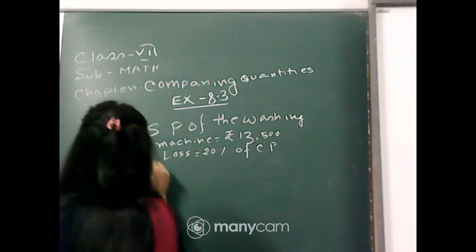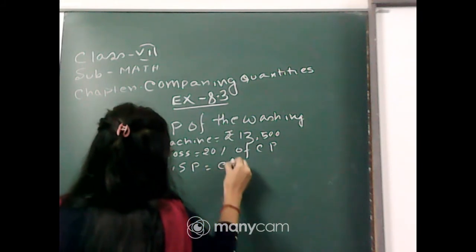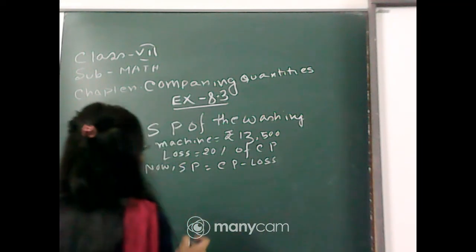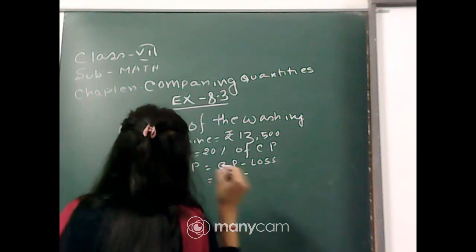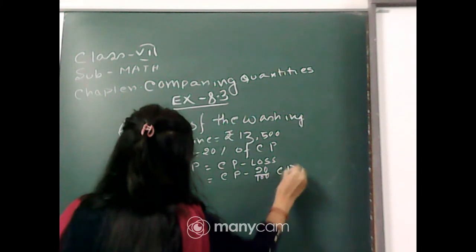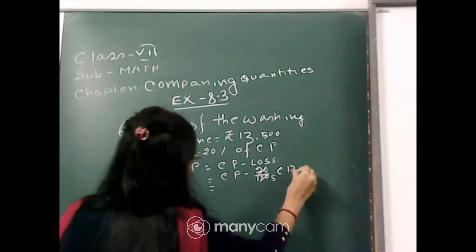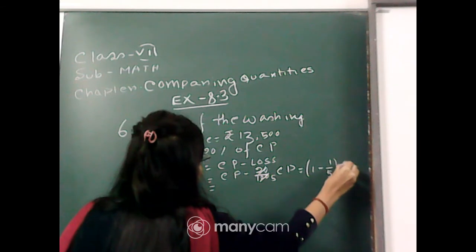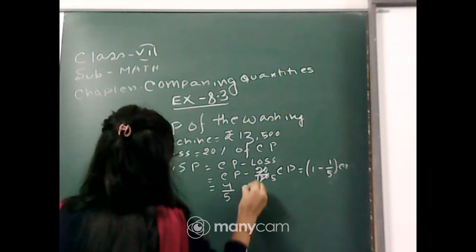Now, SP is equal to CP minus loss, isn't it? Therefore, this is equal to CP minus 20 by 100 into CP. This is equal to 1 minus 1 by 5 into CP. This is equal to 4 by 5 into CP.